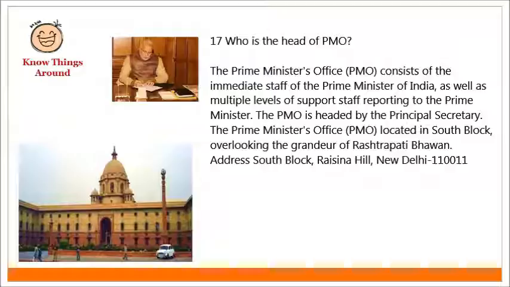Who is the head of the Prime Minister's Office, India? The Prime Minister's Office, PMO, consists of the immediate staff of the Prime Minister of India as well as multiple levels of support staff reporting to the Prime Minister. The PMO is headed by the Principal Secretary. The PMO is located in South Block overlooking the grandeur of Rashtrapati Bhavan. Address: South Block, Raisina Hill, New Delhi 110011.